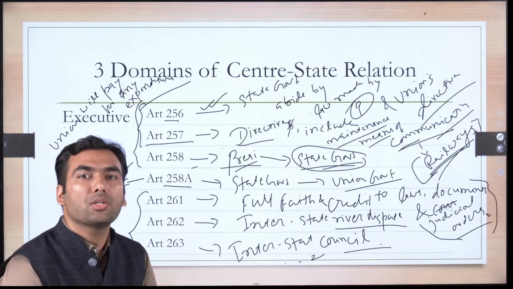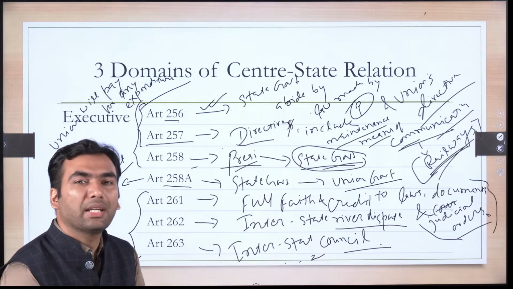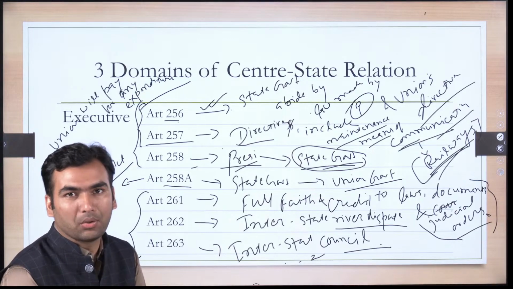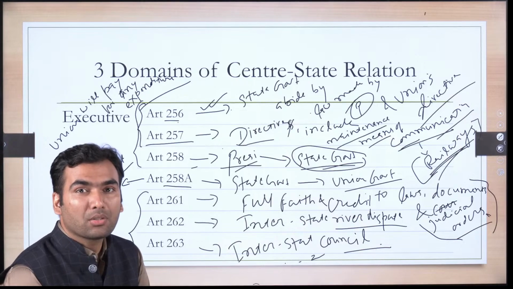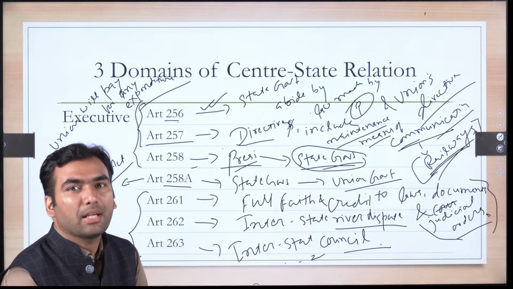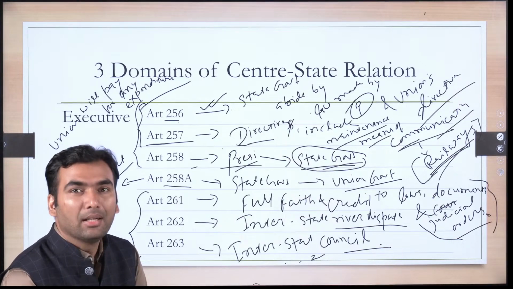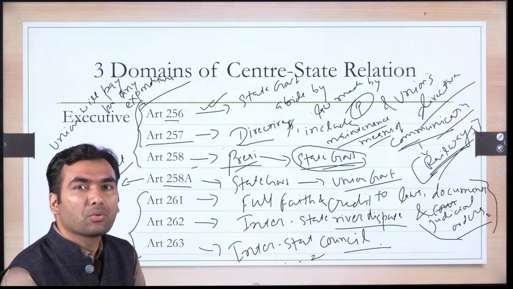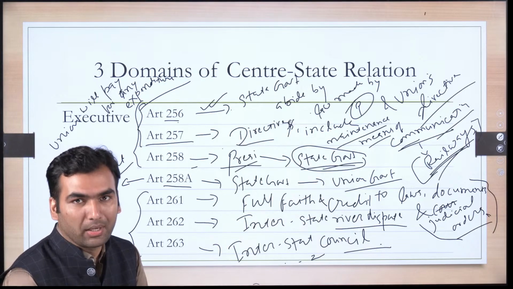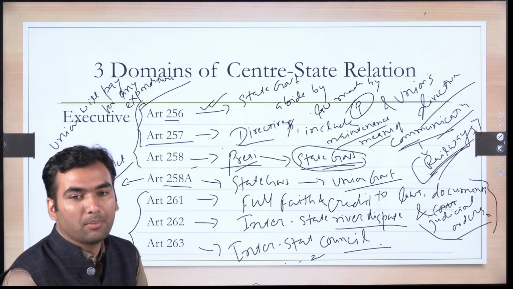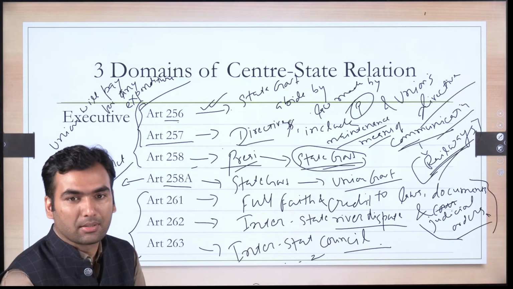It only allows the President to create an interstate council through an executive order. So if a question is asked in prelims whether the interstate council is a constitutional body, your answer is going to be no. It's a body made by executive resolution, so it's a non-statutory body. It's not even a statutory body, leave aside constitutional status.